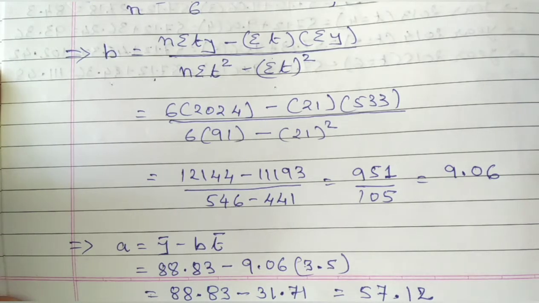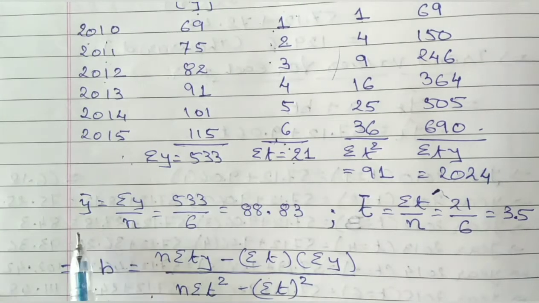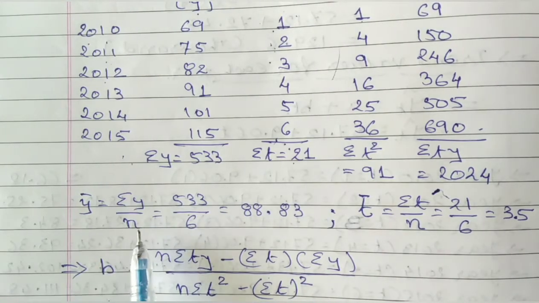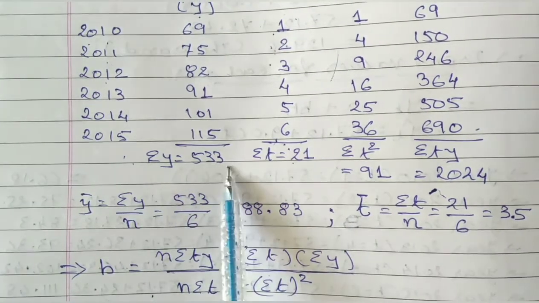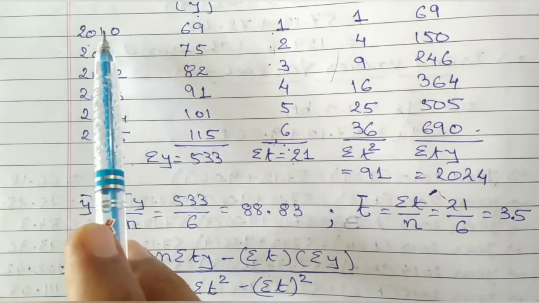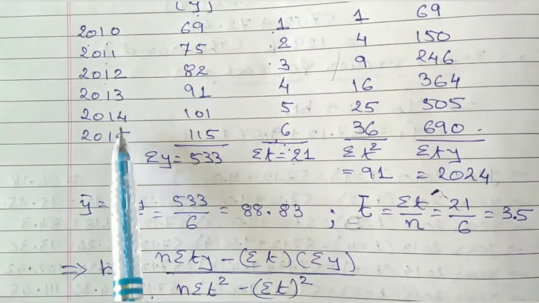For your equation you require both b and a. To find a, y bar is ready from earlier: y bar is equal to sigma y upon n, where n means the number of years, 1, 2, 3, 4, 5 and 6.